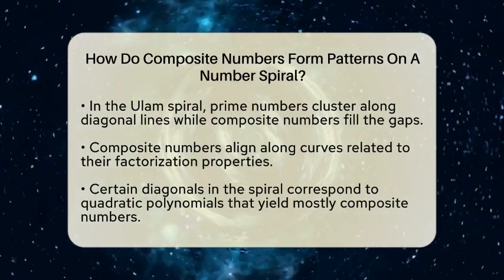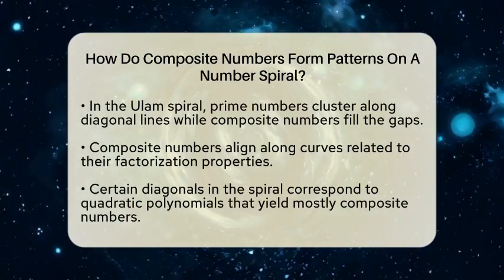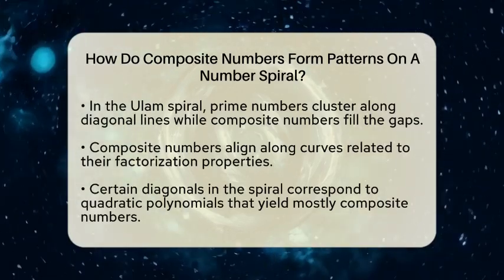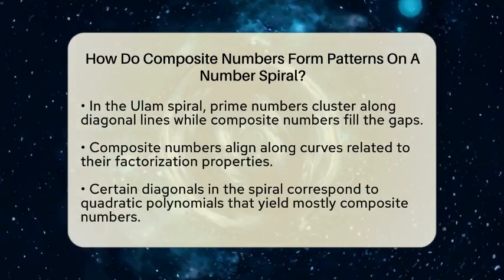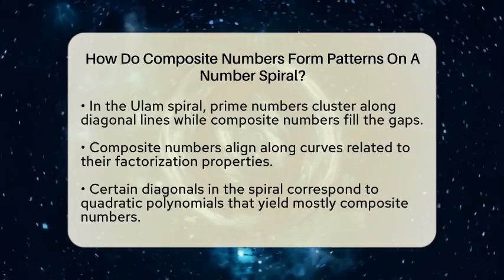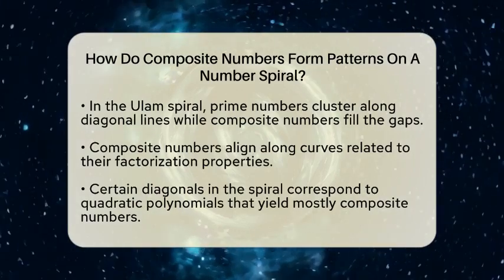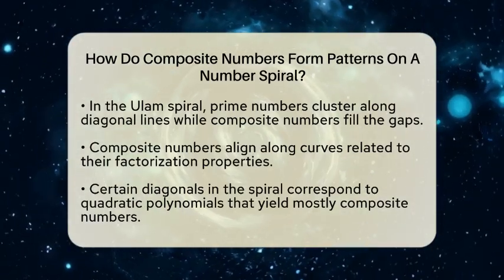For instance, some diagonals in the spiral correspond to quadratic polynomials. These polynomials produce mostly composite numbers because they can be factored into smaller integers. This means that as you move along certain paths in the spiral, you will find many composite numbers.